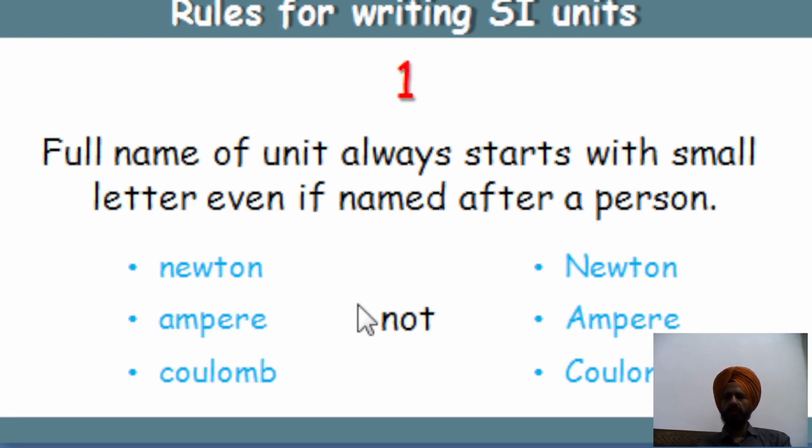Then the rules for writing these SI units. What are the rules? The full name of a unit always starts with a small letter, even if named after a person. On the left side you can see the full name of the unit, started with a small letter, like newton, ampere, coulomb, and on the right side is the name of the person. N is for Newton, A for Ampere, and C for Coulomb, denoted by a capital letter.